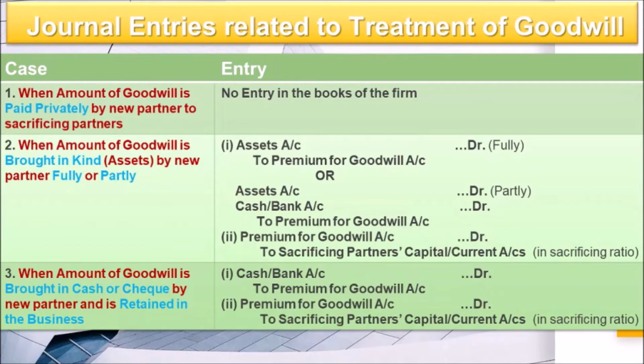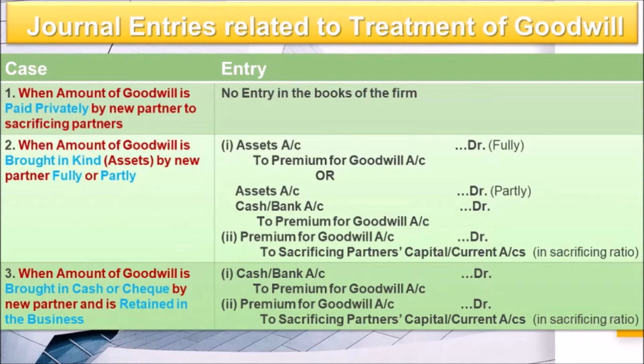Now let's move on to third case. When amount of goodwill is brought in cash or check by new partner and is retained in business, right? That amount of goodwill is retained in business. In this condition, it is not necessary that in the question it is given that it is retained in business, but it is assumed. When it is not supposed to be retained, it will mention, but when it is not mentioning, it means it is supposed to be retained. So there will be two entries passed. One entry, cash or bank account debit. If the amount is brought in cash, then cash. If the check comes, then bank account can be debited. Understood? To premium for goodwill.